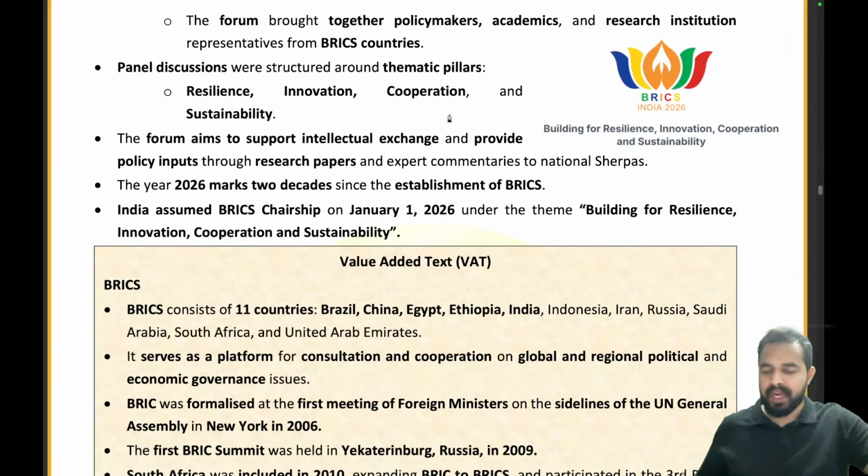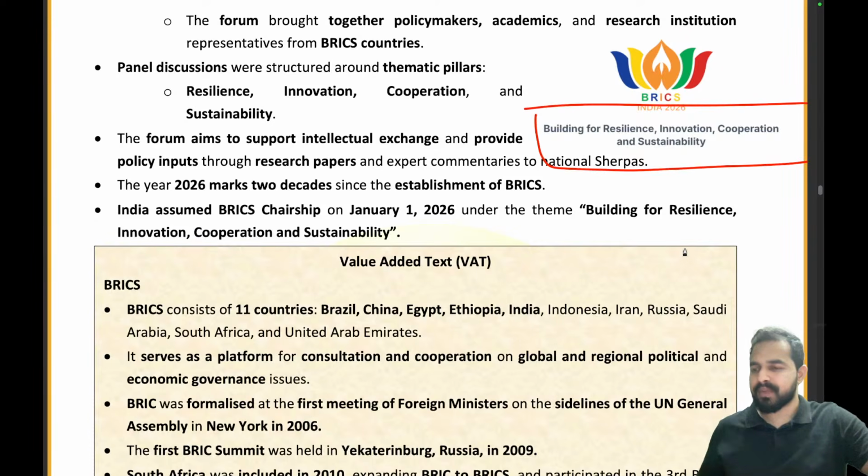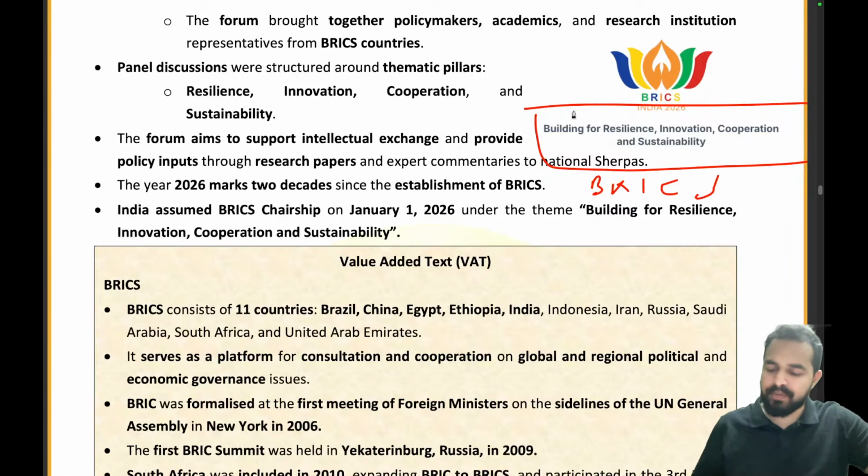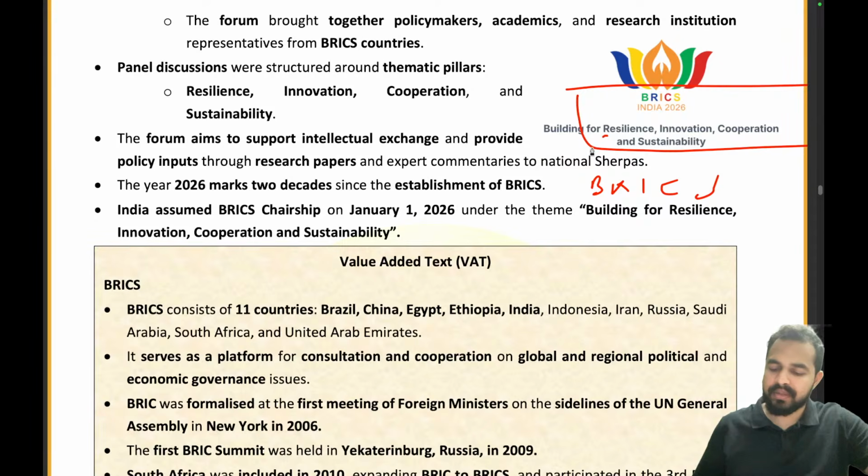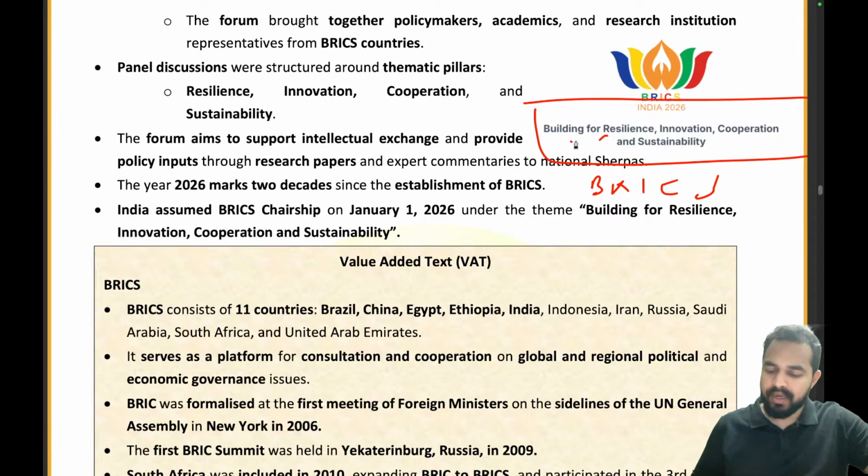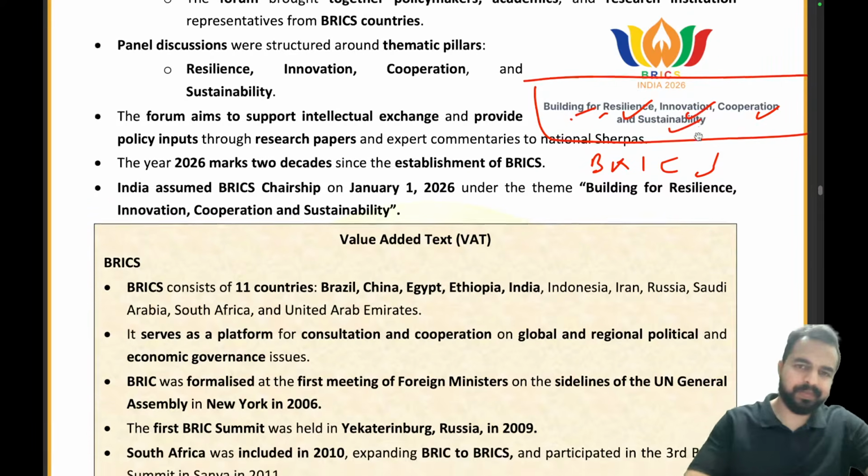Clear? And we are already having the theme. I already told you what is the theme for this year. It is BRICS only, right? B stands for building. It is building resilience, innovation, cooperation, and sustainability. That's all.